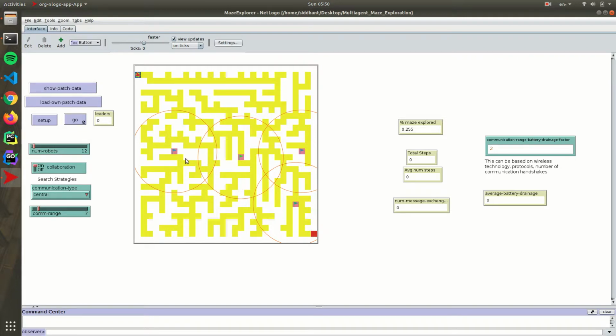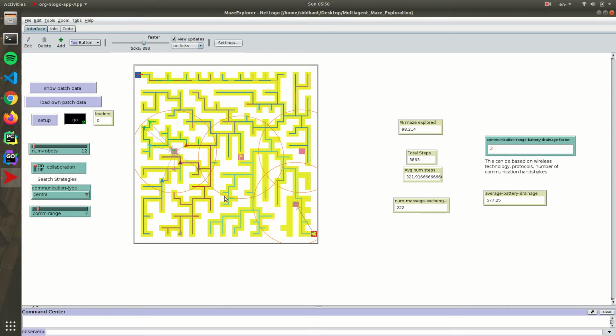You can say that this is a static source where the turtles can put their messages, and then these towers combine all the knowledge base, and then they send it back to the turtles. So let's see how this goes. You can see the turtles can communicate with one of the towers within the communication range, and these towers help the turtle to get a better knowledge base, and they can finally make the decision not in a random order.